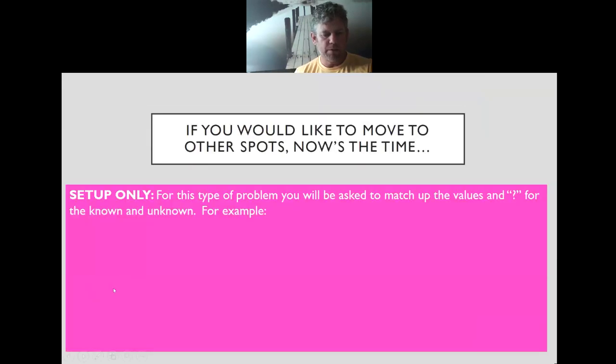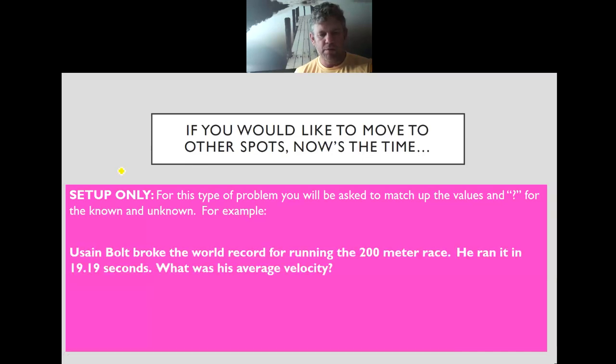All right, setup only for us now. Setup only, what that means for us now is that we're going to see a group of matching problems. And we have to match up the values and then also place the question mark for what is the unknown. Okay, so we see Usain broke the world record for running the 200-meter race, basically a 200-meter dash.